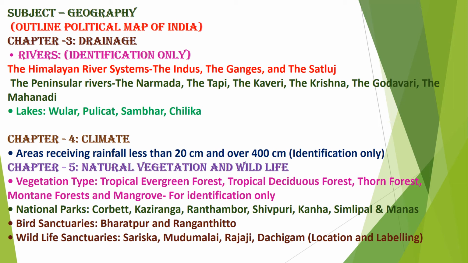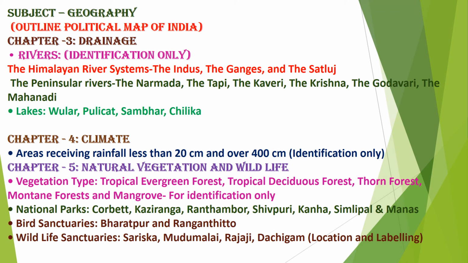Then chapter 4, climate, again identification. The question will be given. On the basis of that you have to identify the place A, B, C. Areas receiving rainfall less than 20 cm and over 400 cm. Then from chapter 5, natural vegetation and wildlife, they will be asking vegetation types: tropical evergreen forest, tropical deciduous, thorn forest, montane or mangrove. This will be for identification only. A question will be given, and on the basis of the question you have to identify the vegetation. Then the national parks: Corbett, Kaziranga, Ranthambore, Shivpuri, Kanha, Simlipal and Manas.